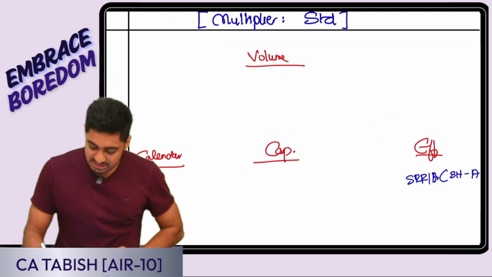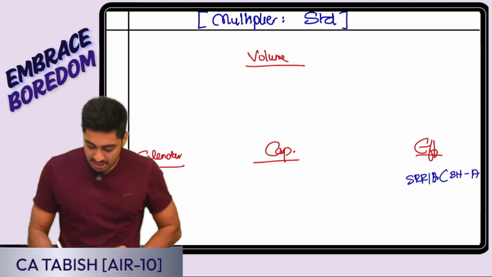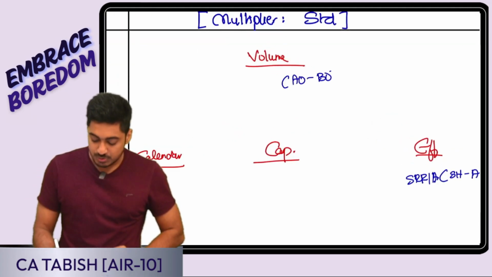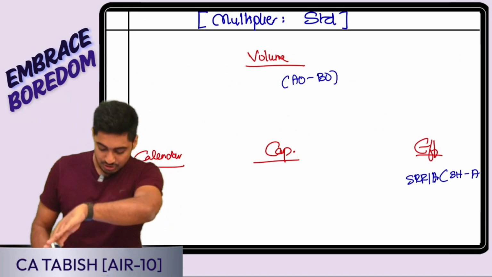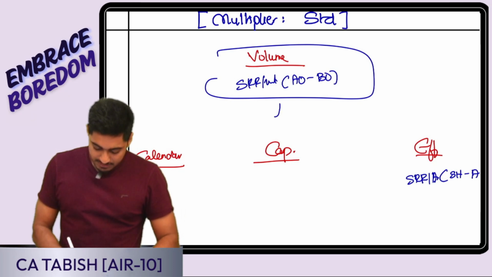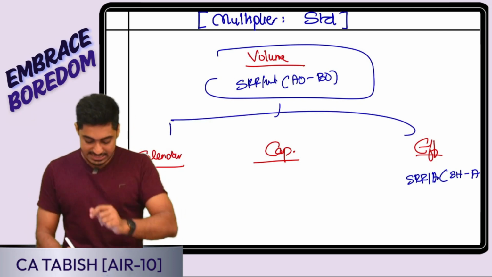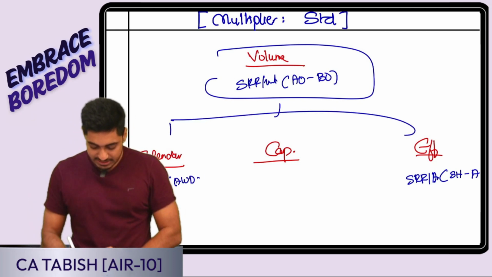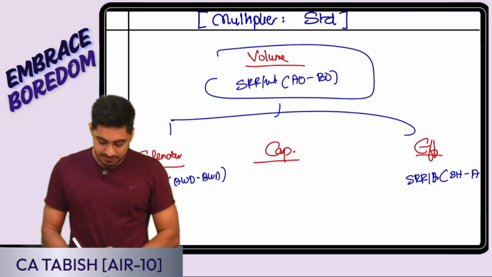So volume, what is changing? Output is changing. How do I want it? Actual minus budget. So it is actual output minus budgeted output. I get the difference in units, convert into value at SRR per unit. Further analysis, calendar, what is changing? Days. So it is actual working days minus budgeted working days. I get the difference in days, convert into value at SRR per day.